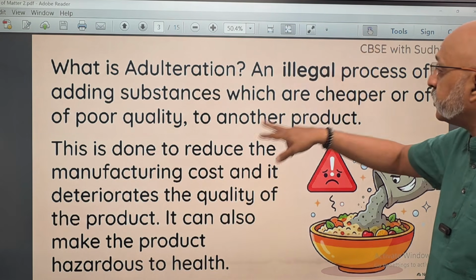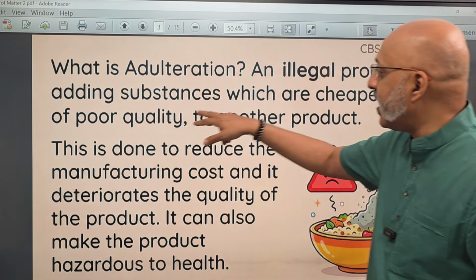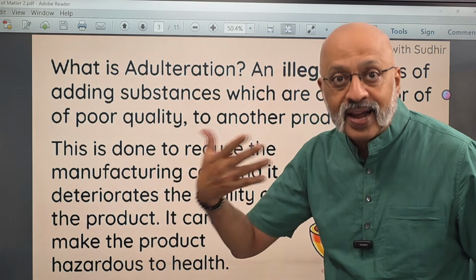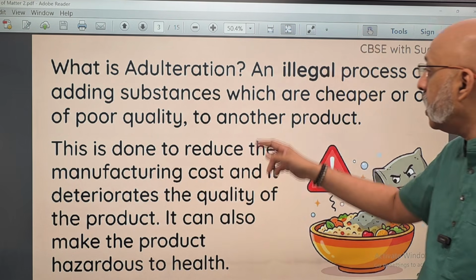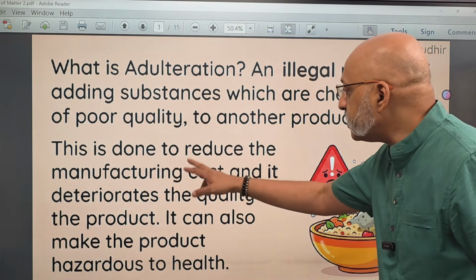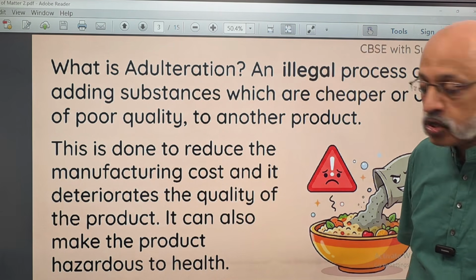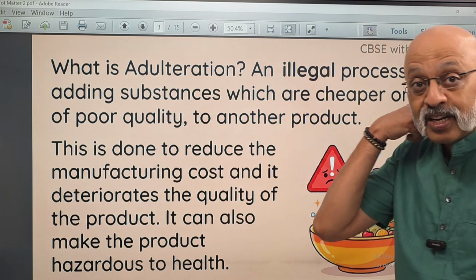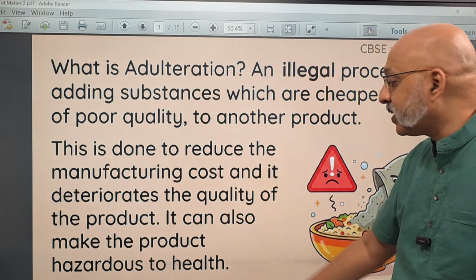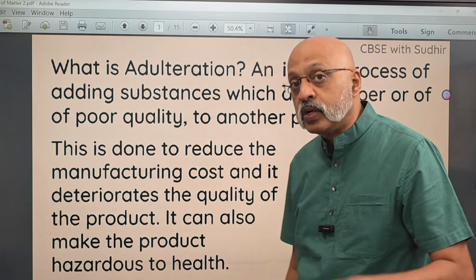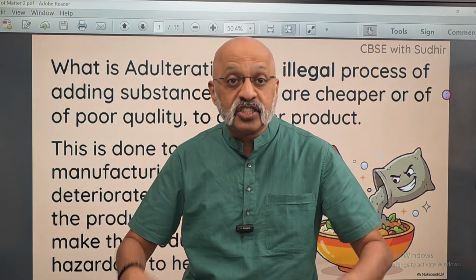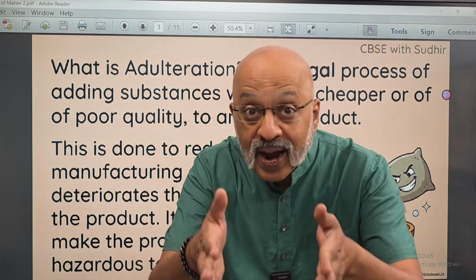So what is adulteration? It is an illegal process of adding substances which are cheaper or of poor quality, like stones, like water in milk, etc., to another product, which is generally a food product. This is done to reduce the manufacturing cost, and it deteriorates, means it makes the quality poor. The quality of the product, it can also make the product hazardous to health, because if you consume too much of that stone along with your arhar dal, moong dal, white chana dal, whatever, it is bad for your health, right?